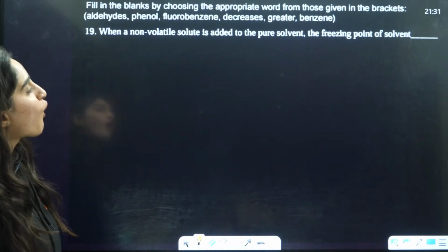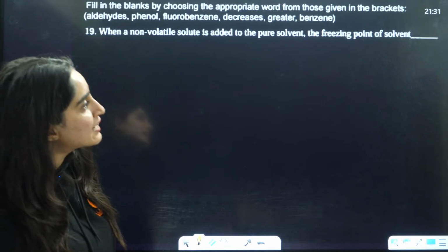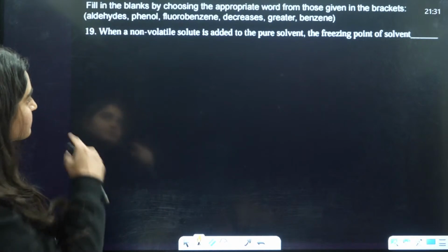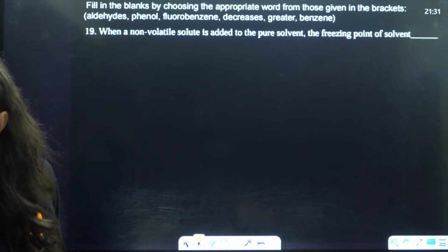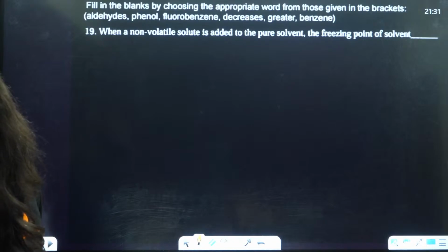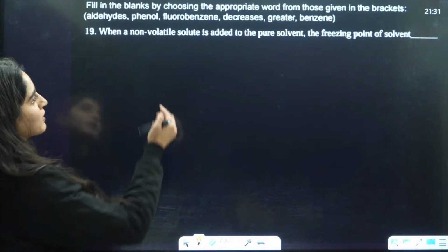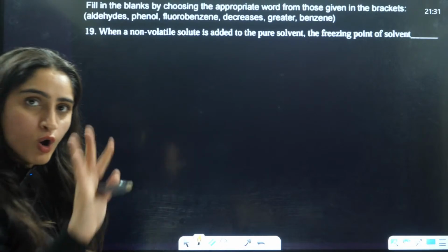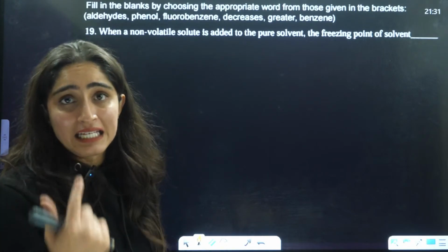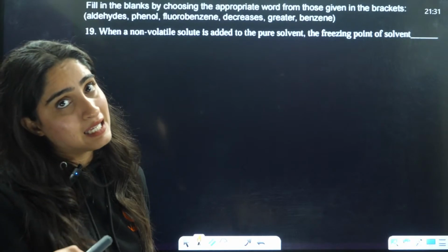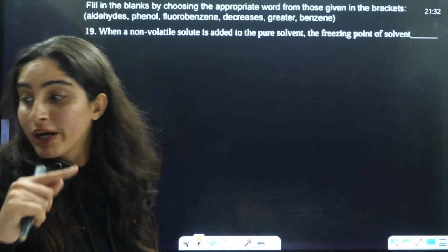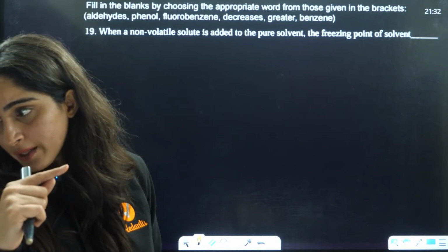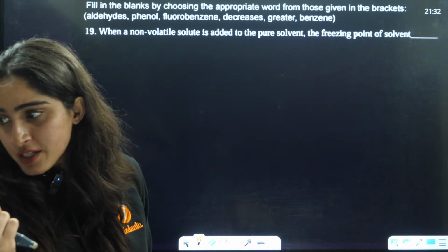Okay. When a non-volatile solute is added to pure solvent, what happens to the freezing point? Non-volatile solute, guys, this is regarding the colligative properties. Colligative properties: boiling point will increase, vapor pressure will decrease, freezing point will decrease. There is depression in freezing point.